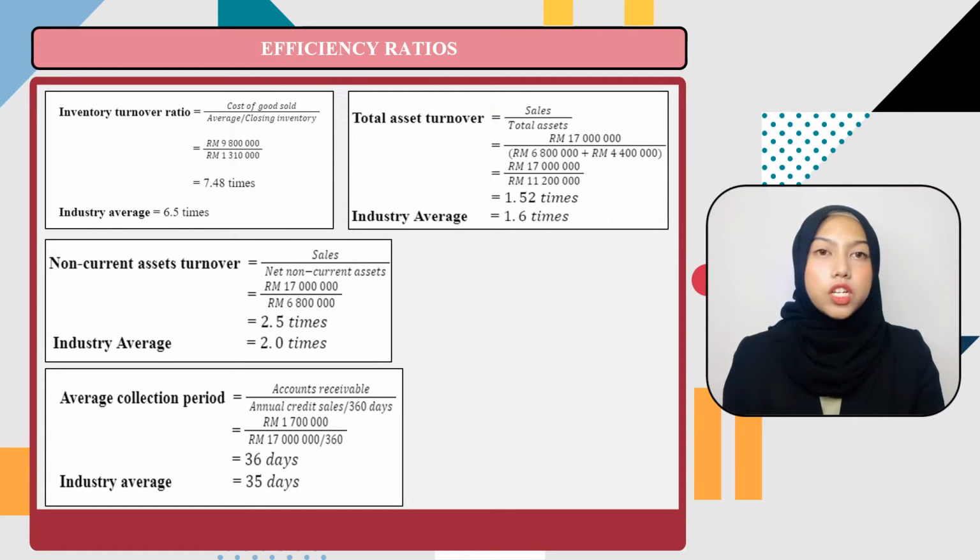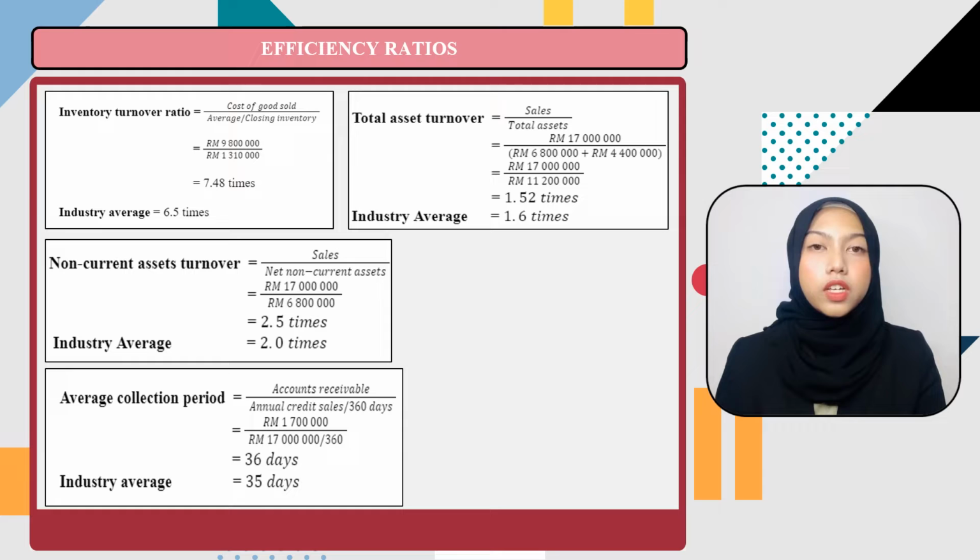Next is average collection period. Hikmat Bati takes a longer time, 36 days, to collect its receivables as compared to its competitors in the industry average, which is 35 days. To improve, Hikmat Bati may need to adopt a tighter collection policy.